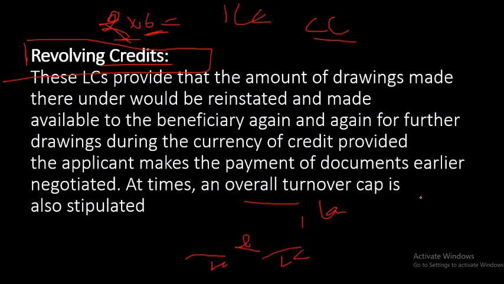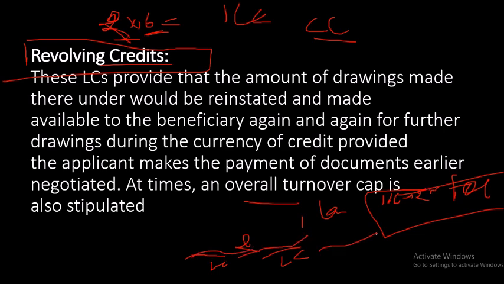The document is the same, everything is the same. In the original document itself it is mentioned that this LC is for 2 months and for 1 year, every 2 months in 1 year. So it means first 2 months bank guarantee, then again 2 months bank guarantee, then again 2 months bank guarantee, or you can say LC only. Revolving means it is a type of cash credit, and this LC provides that the amount of drawing made thereunder could be reinstated and made available to the beneficiary again and again for further drawing during the currency.